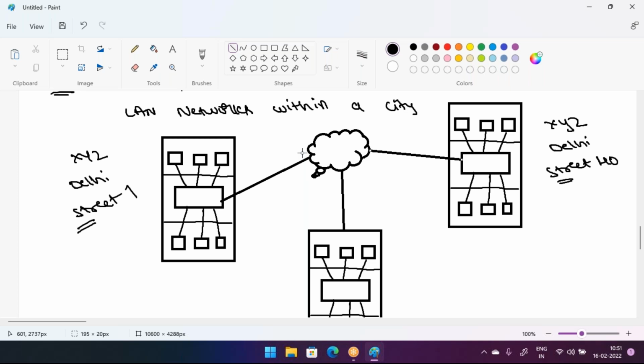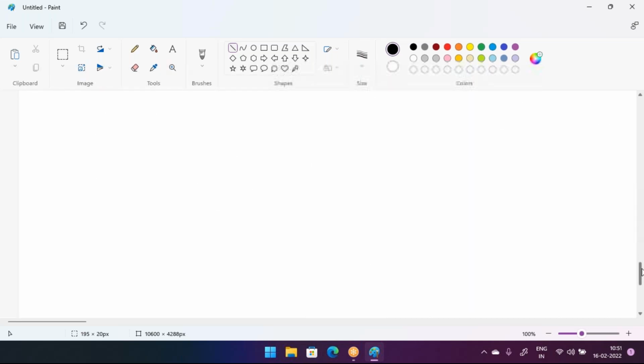These three branches can then access each other with the help of the internet. So that's one of the options. Nowadays we generally use ISPs. We don't use the manual method nowadays because of this reason. One more thing.